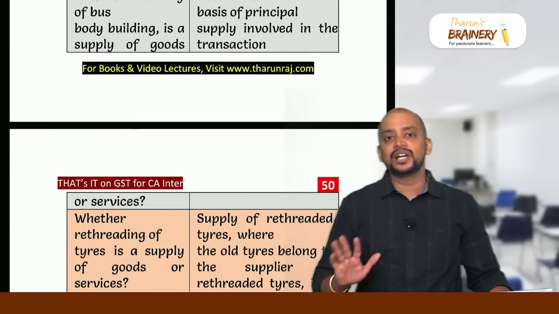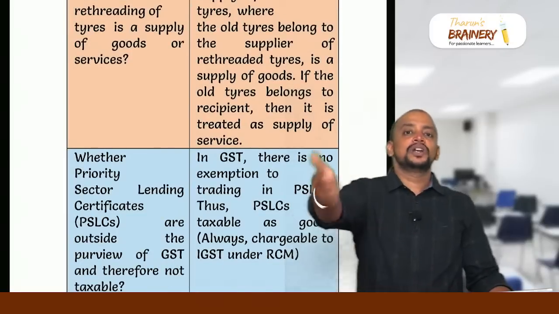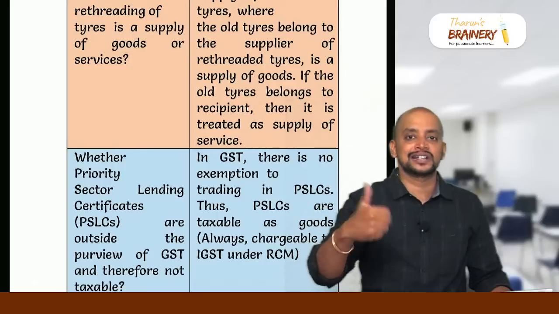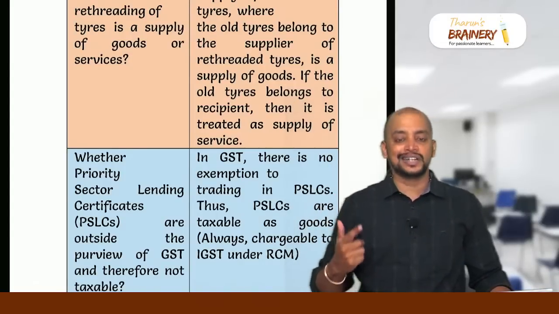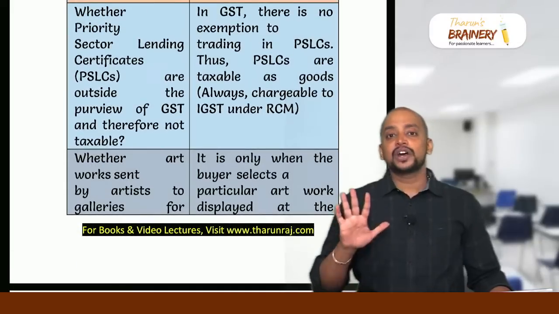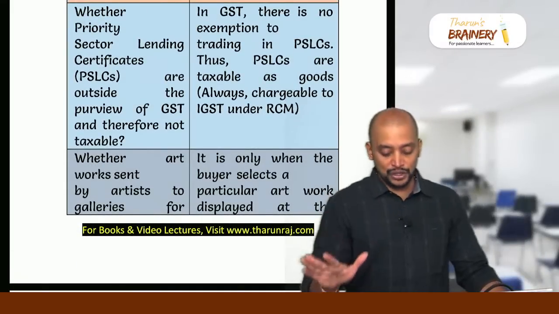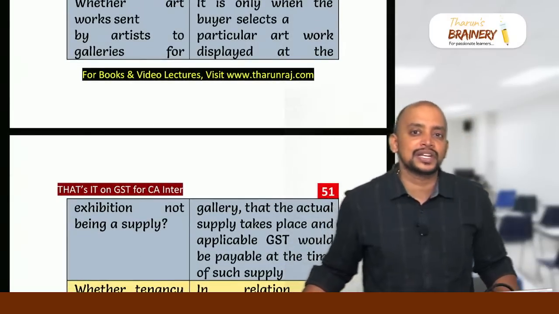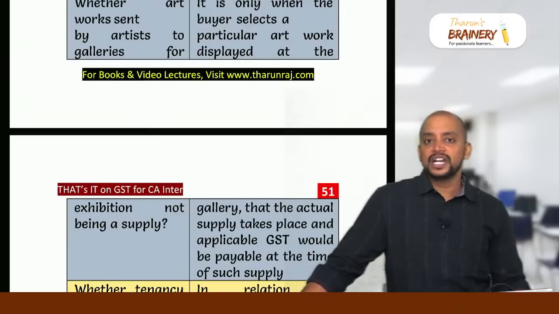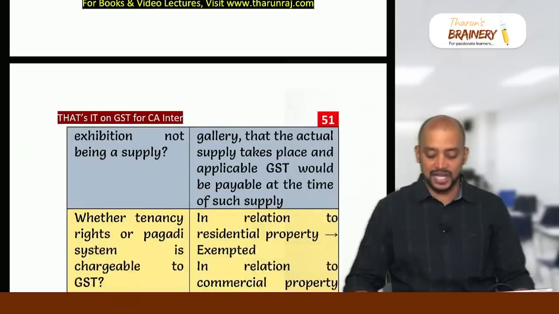And bus body building, remember, classified based on principal supply. Rethreading of tire, if the old tire is purchased and supplied rethreaded tire, it is supply of goods. If the old tire is not purchased but they do rethreading on that only, then it will be supply of services. Priority sector lending certificate, just remember it will be treated as goods and it will be chargeable to GST. And artist, when they are sending artwork to the exhibition, only when the artwork is actually sold by the art gallery, it will be treated as supply in the hands of the artist.